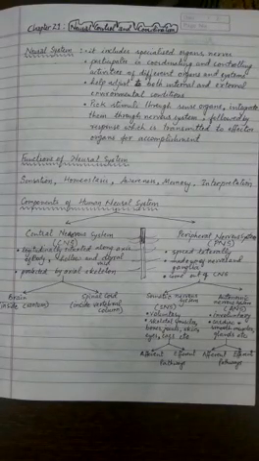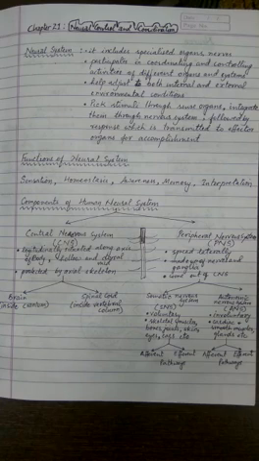Hello students, welcome back to the biology class. In the last class we started the new chapter, the 21st chapter as per the NCERT, that is neural control and coordination. We learned the definition and importance of coordination and control.